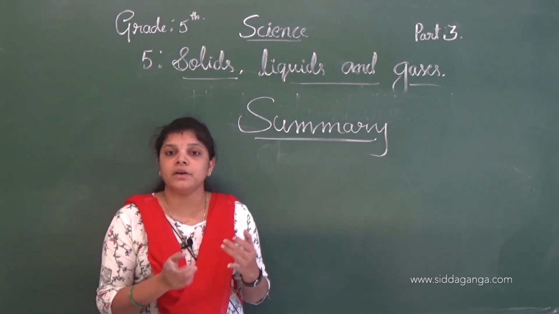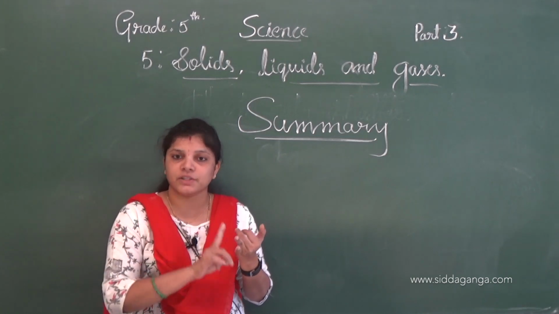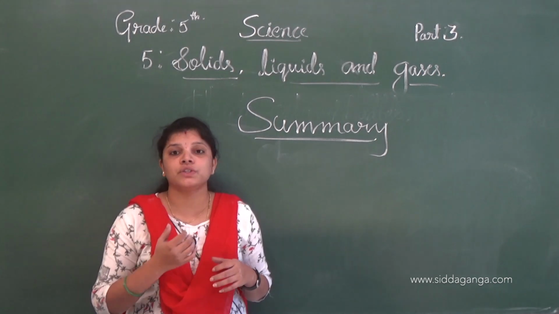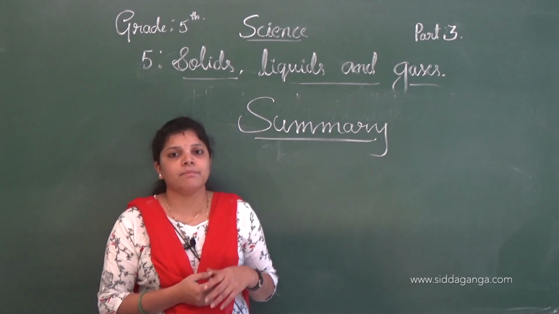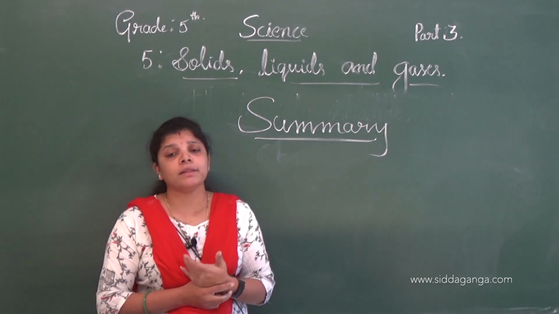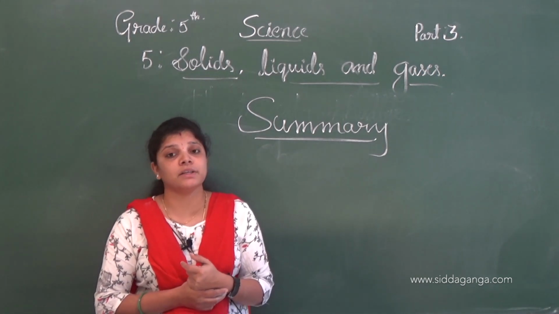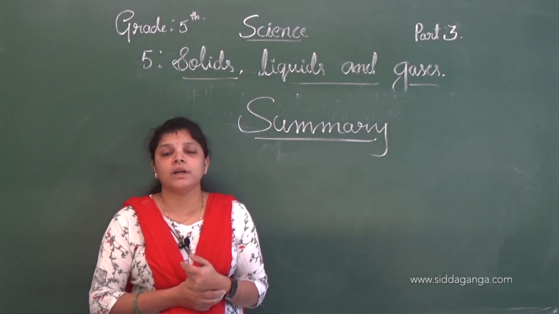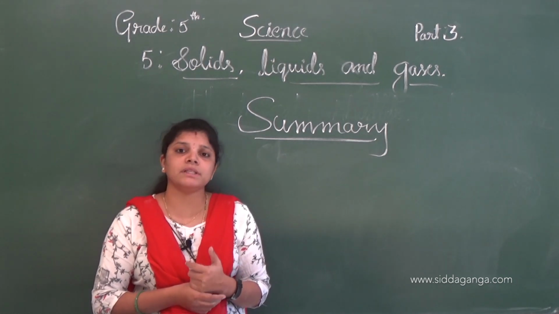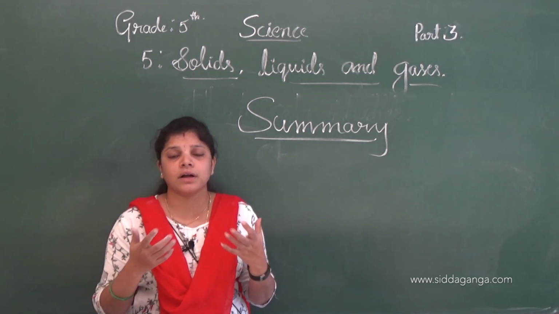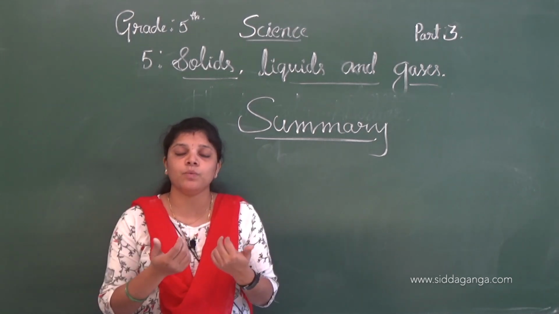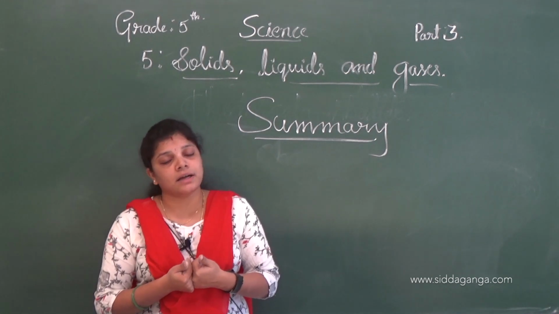And when a solute dissolves in a solvent, we get what? Solution. Examples are sugar, salt, all this. Potassium permanganate is also an example of a solid that dissolves in water. See what happens when we put potassium permanganate into water. It discharges its color and spreads the color into the water, and it changes in color only.